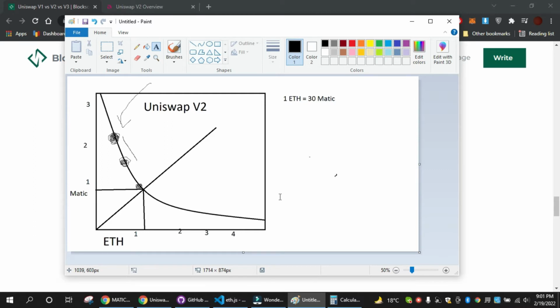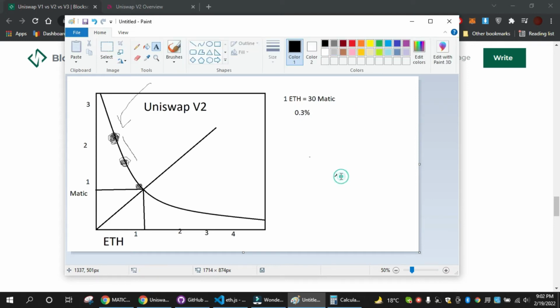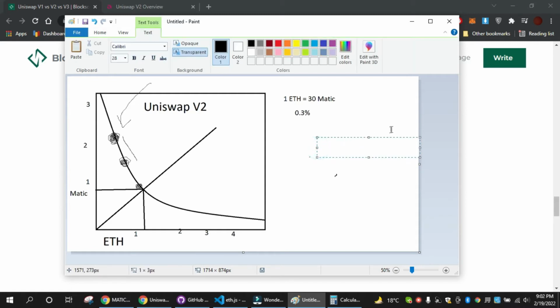But what happens is, because an investor needs some return, instead of giving 30 MATIC, they will deduct some fees. With the Uniswap protocol V2, it is about 0.3%. And obviously there will be some price impact during the execution of the order, because that will create an imbalance in the pool. So you will not actually get 30 MATIC, you will get maybe 29 point something MATIC.